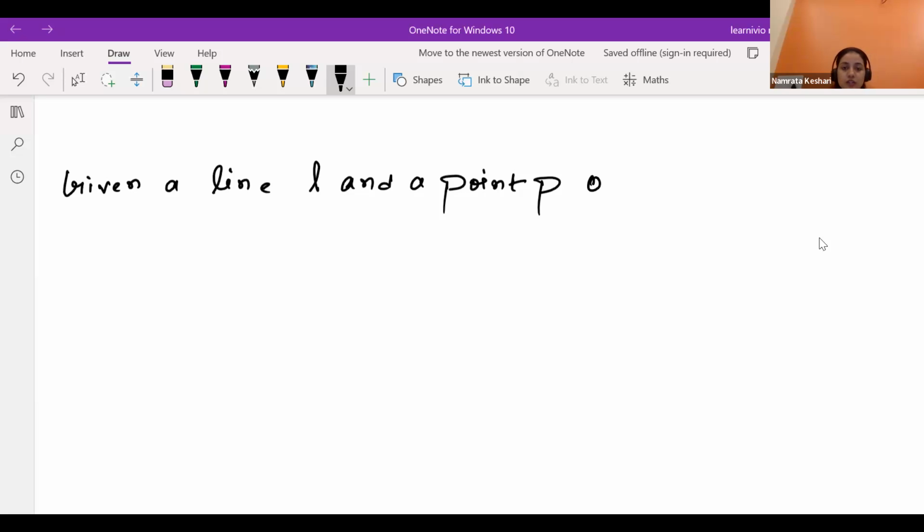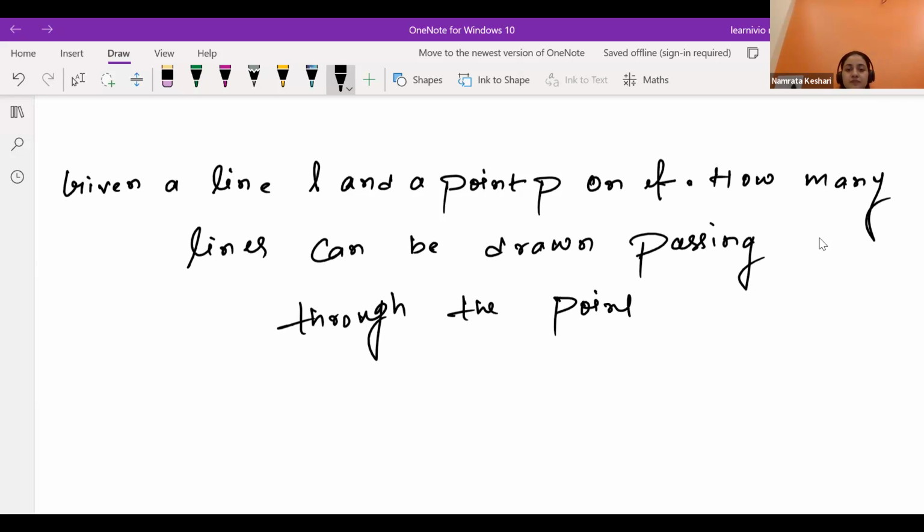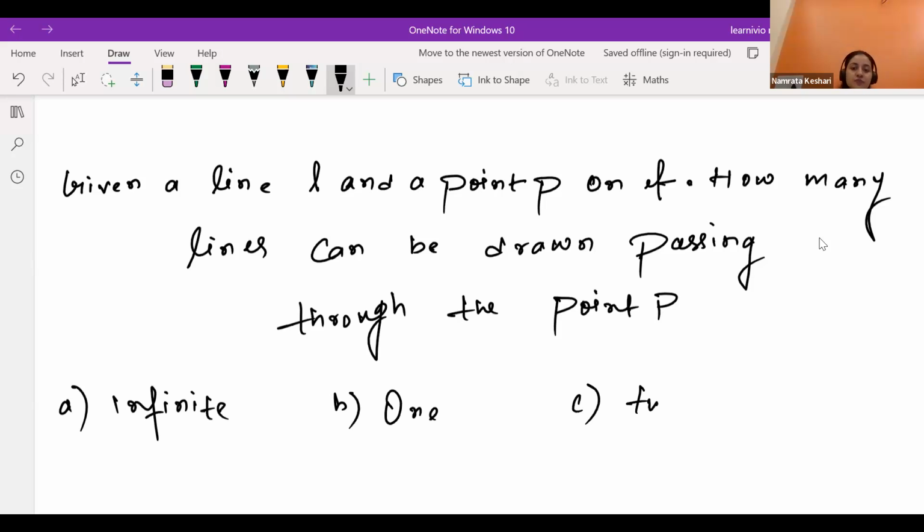And a point P on it. How many lines can be drawn passing through the point P? Options are there: option A infinite, option B 1, option C 2, and option D 3.